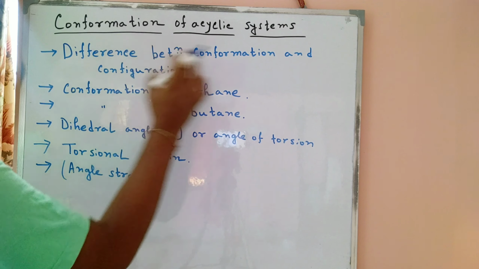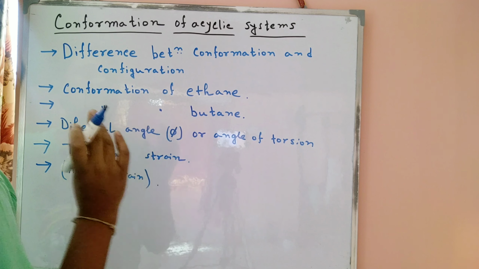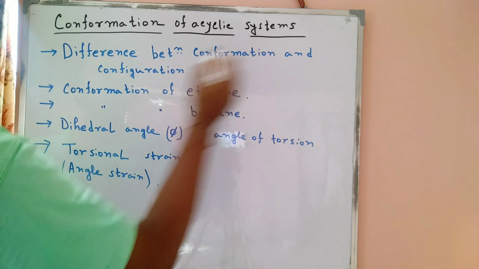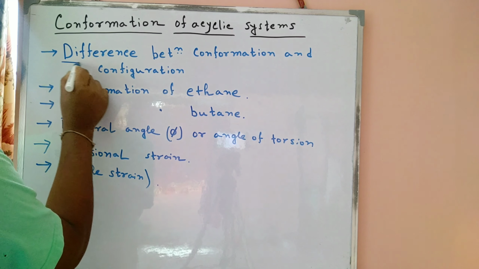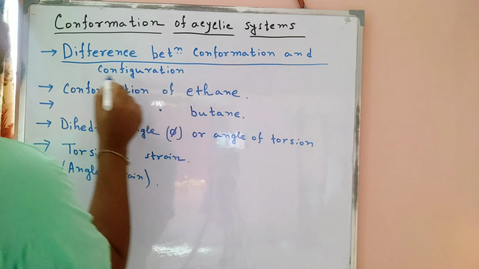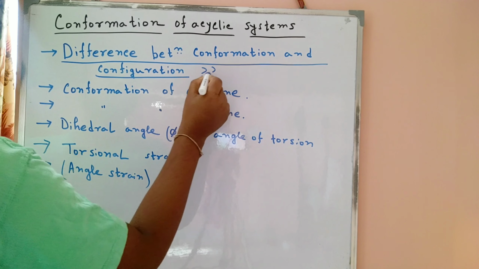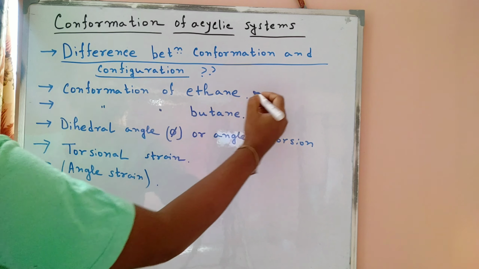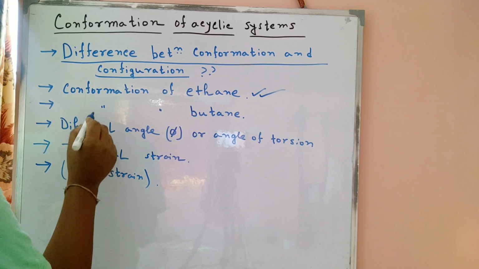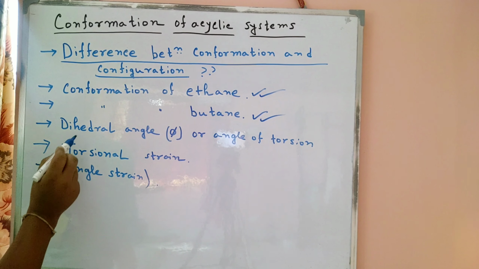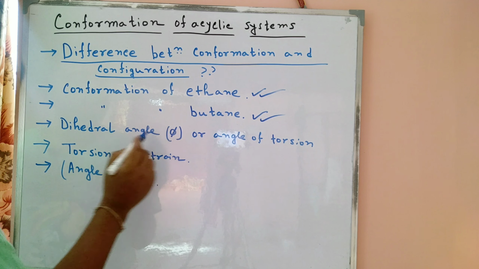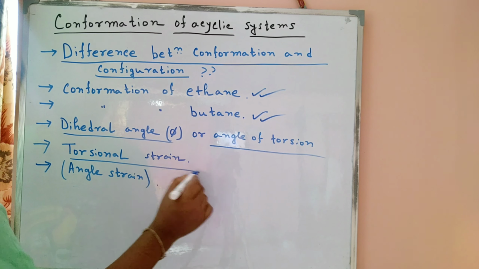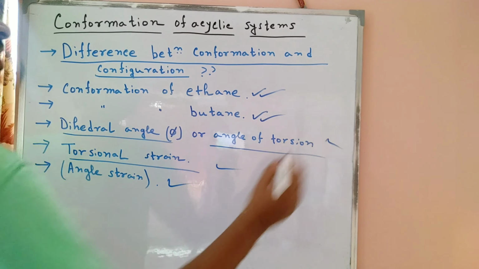This syllabus is very important for all IIT, JAM, JEE level students and BSc, MSc. So here is conformation of acyclic systems. At first we study the difference between conformation and configuration. Then conformation of ethane, then conformation of butane, then dihedral angle or angular torsion, and then torsional strain and angle strain. Everything is discussed in today's class.